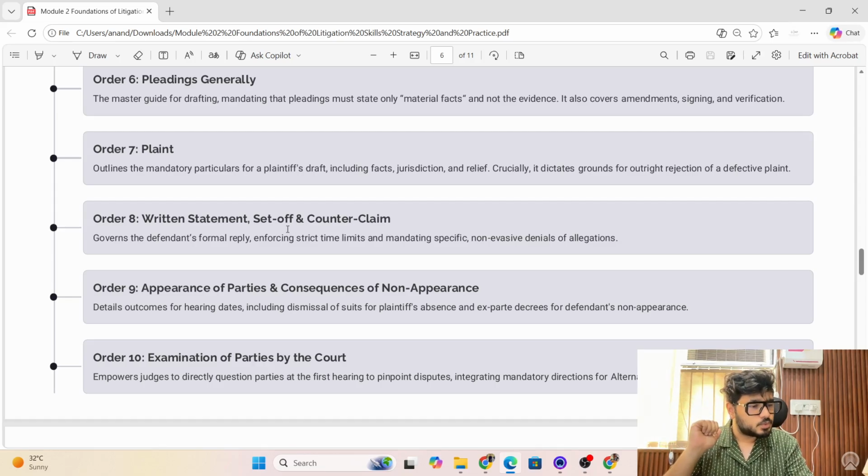Now set off. Set off is very important. That falls under Rule 6 of Order 8. So set off is nothing but a term that is used by the legislature to set off the claim. Usually set off is used in monetary claims. Let's suppose I owe the plaintiff 10 lakh rupees. All right. Being a plaintiff, I owe 10 lakh rupees to the defendant and I have filed a 20 lakh claim for recovering the amount. So the defendant can file a set off.